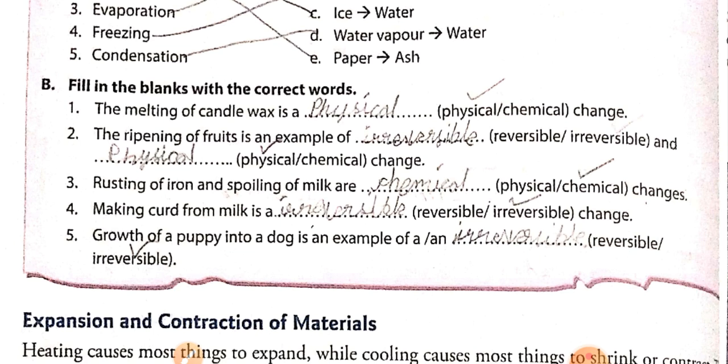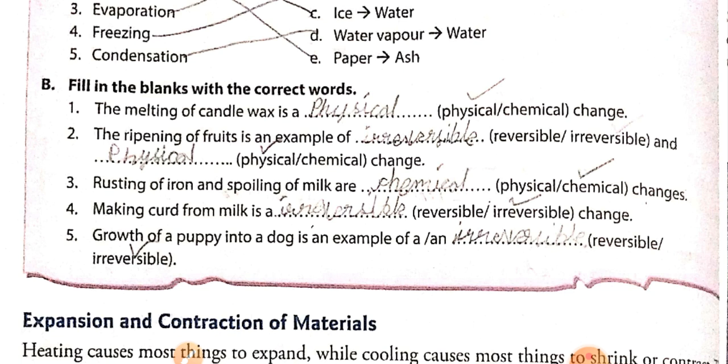The ripening of a fruit is an example of irreversible change, because you cannot reverse the ripened fruit into the raw fruit. Rusting of iron and spoiling of milk are chemical changes.